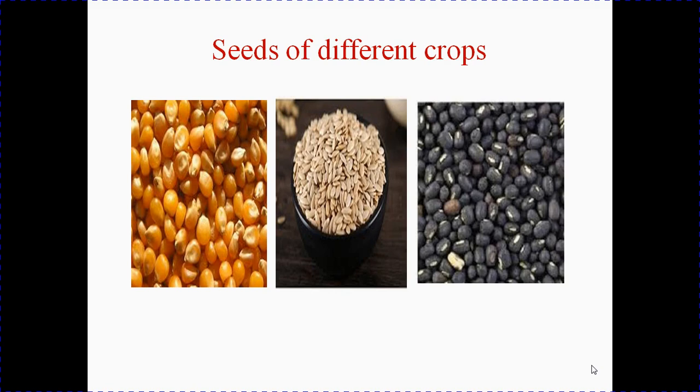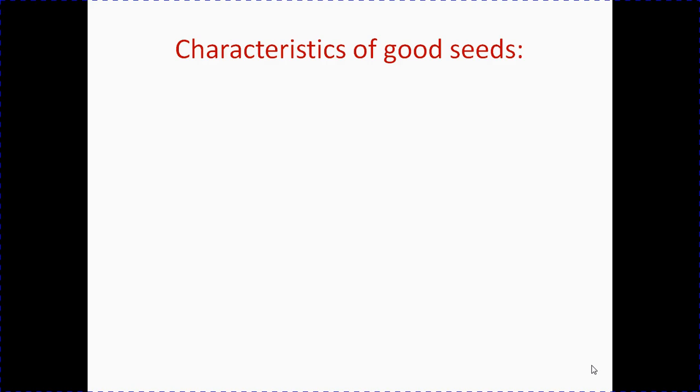Here you can see some pictures of different crop seeds. First one is the maize seeds, second one cucumber seeds, third one black gram seeds. New plants grow from the seed. So our crop production widely depends on the quality of seeds. So it is important to know the characteristics of good seeds.